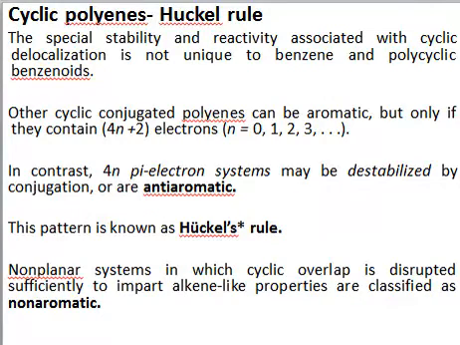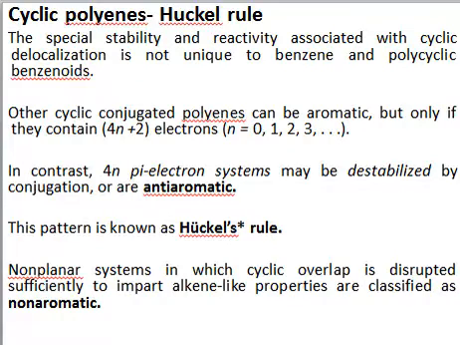If a system is cyclic, conjugated, and planar, but does not have 4n+2 number of pi electrons, it cannot be aromatic. So the deciding factor is that it must have 4n+2 number of pi electrons.